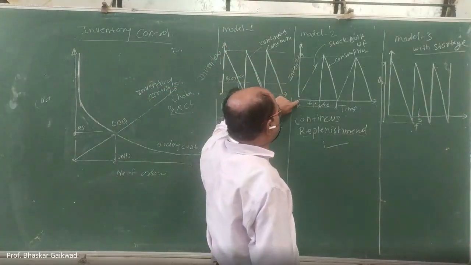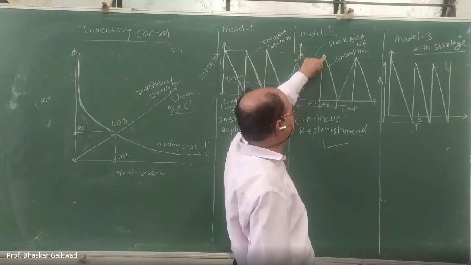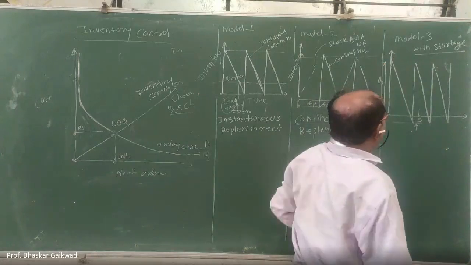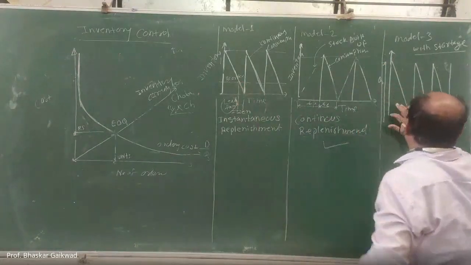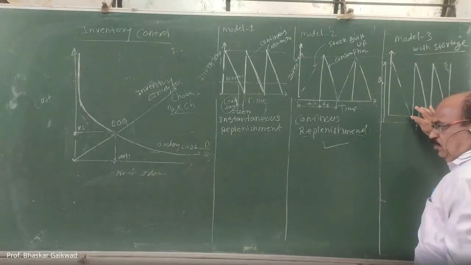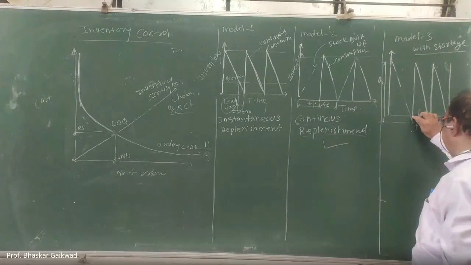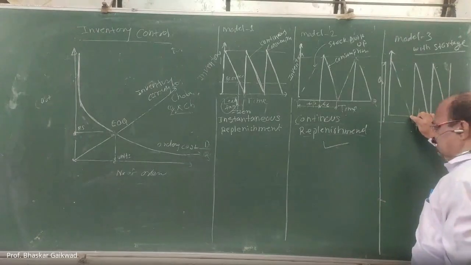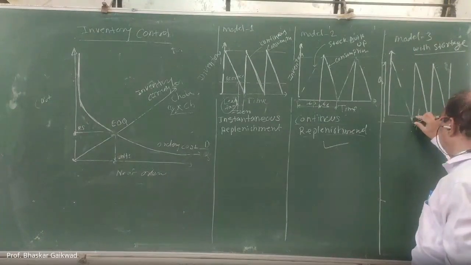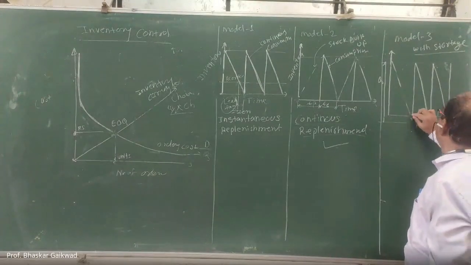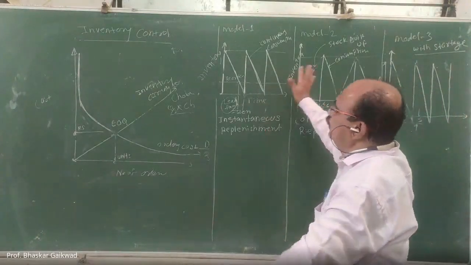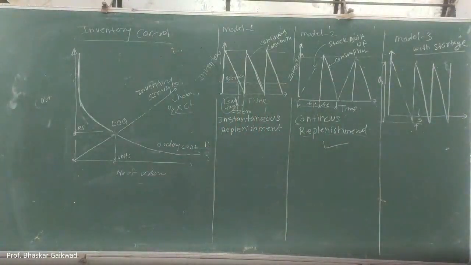Similarly, model number two, here continuous purchasing is there, continuous production is there. Continuous purchasing, continuous production, like this. Here also it is similar to this one. Initially a big purchase is there, and after that, before this line, the order will be given at this point and the material will reach this. Means there is a certain lead time and there is a shortage, and after this the material will go and again it will go this way. So these are the three types of models used in inventory.